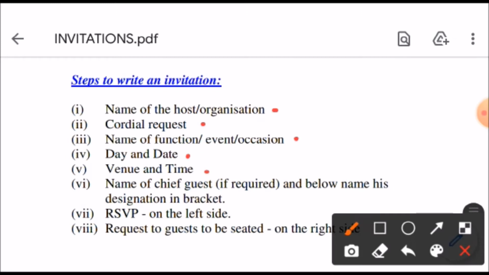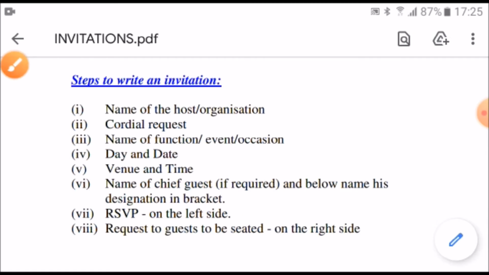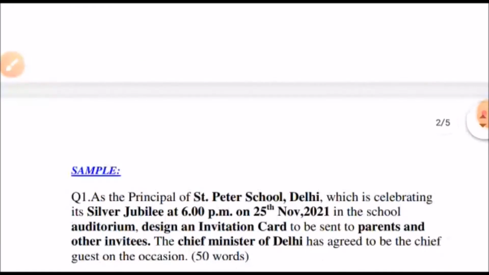Below it you have to mention name of the chief guest if required, and below name his designation in bracket. Children, there are few invitations in which we do not mention chief guest. So you need not write. You can omit this point, but wherever you require to mention, you must mention below venue and time, and you must write his designation in the bracket below. Then on the left side you have to write RSVP, and on the right side you have to request the guest to be seated. These are the basic points which you have to keep in your mind.